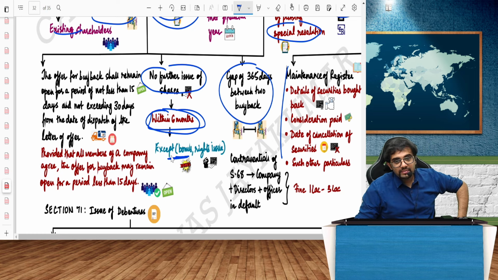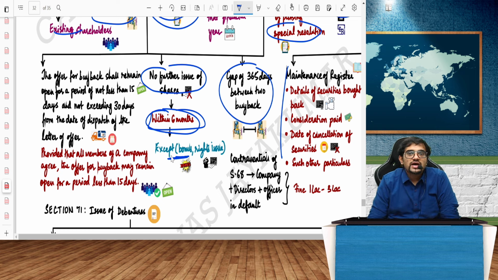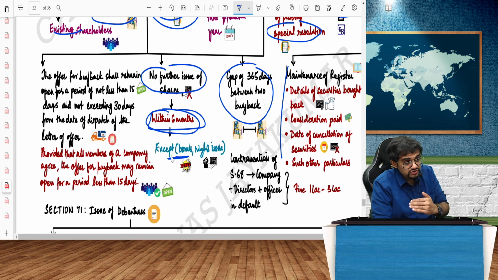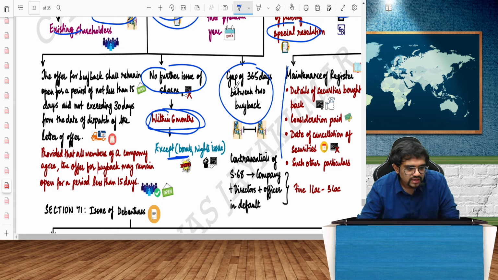I have bought back shares, I want to do a right issue. Can I do it? Yes. I want to give ESOP. Can I give? Yes. So three important things: gap between two buybacks, 365 days minimum. Once a special resolution is passed, 12 months is the time within which you have to finish the buyback. Third, if I buy back shares today, I cannot issue further shares within 6 months. However, exceptions are bonus and right issue.